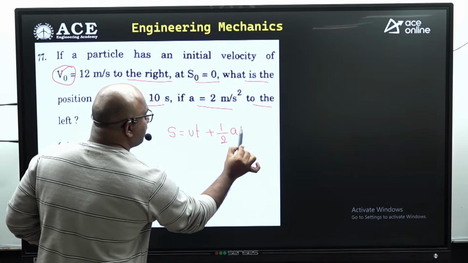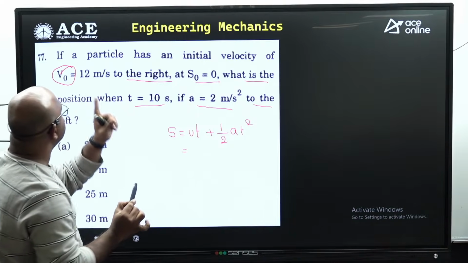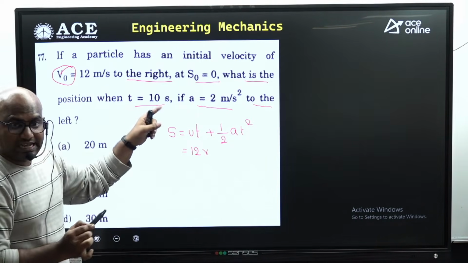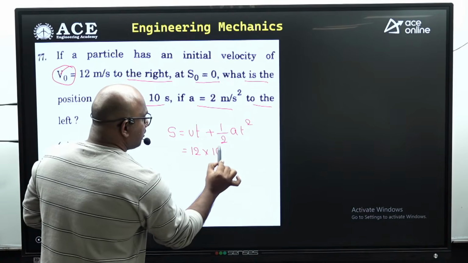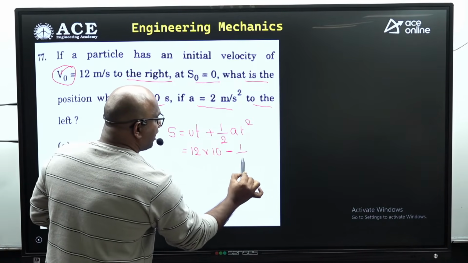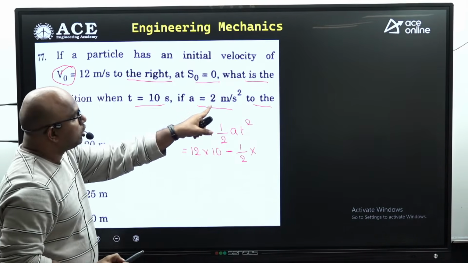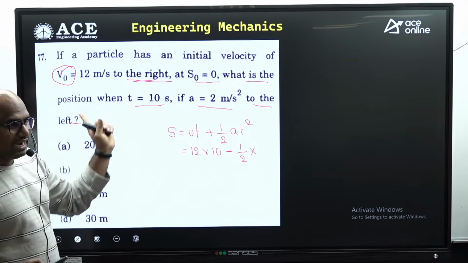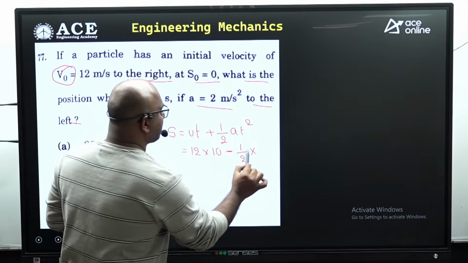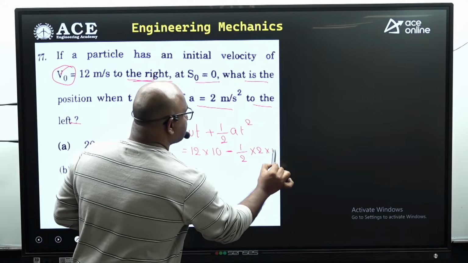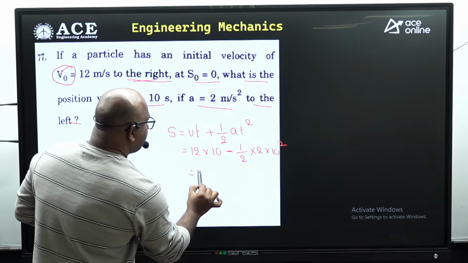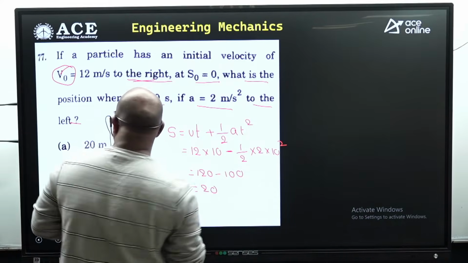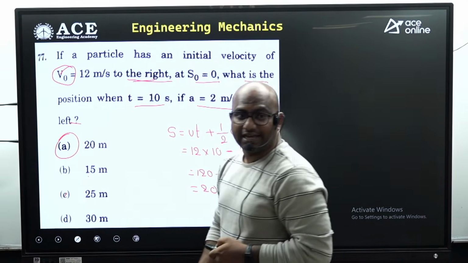Standard formula, the SUVAT equation. U, the initial velocity, is given as 12. Time is 10 seconds. And here I am writing minus. Why am I taking minus? Because 2 meters per second square to the left is given, while the velocity is to the right, and this is to the left. That's why I am taking the minus. 2 into 10 square is 100. So it comes as 120 minus 100, the answer equals 20. Option A is the correct one.